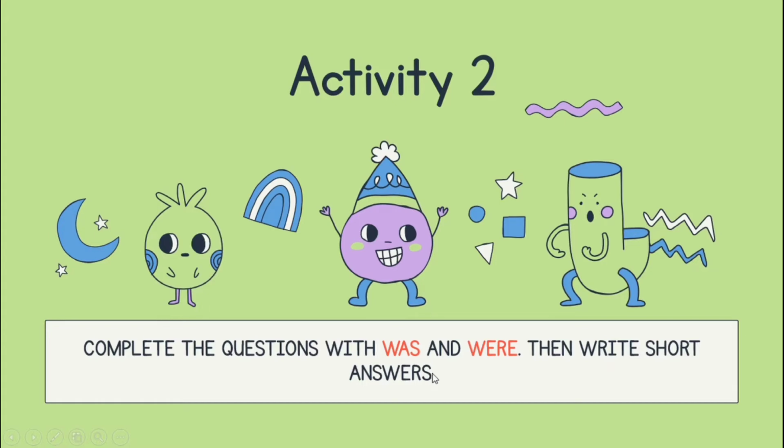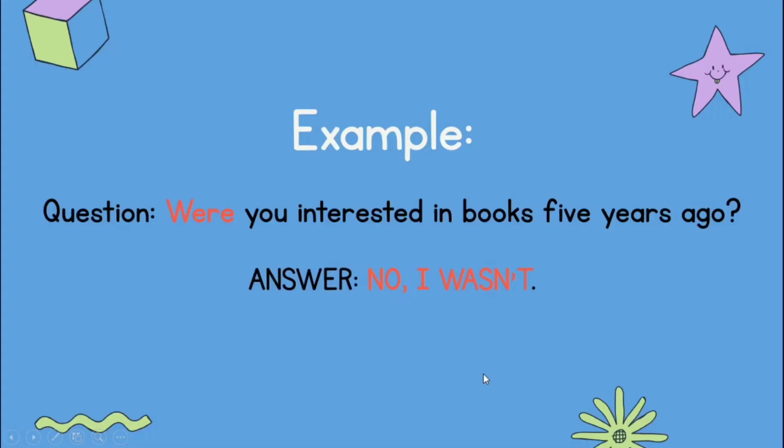So just now we already learned about was and were, and when we want to use was and were. So now let's have a look at this example. This example has a question and you need to have your short answer. As you can see, the question here is, you interested in books 5 years ago?